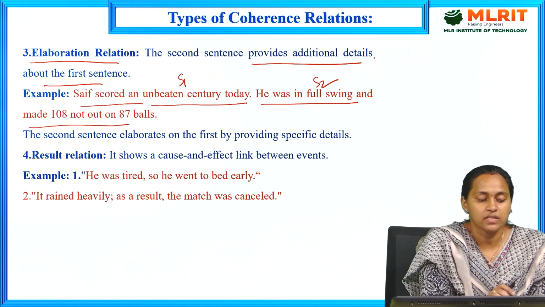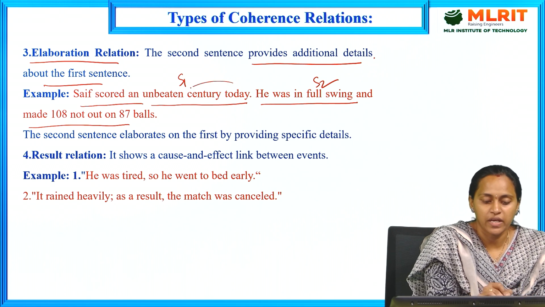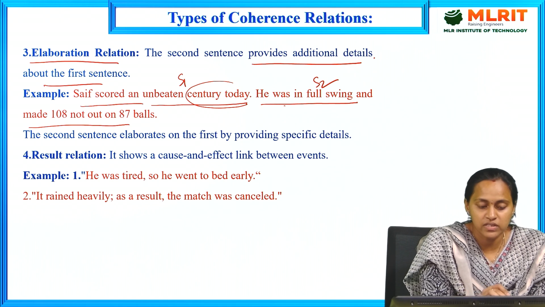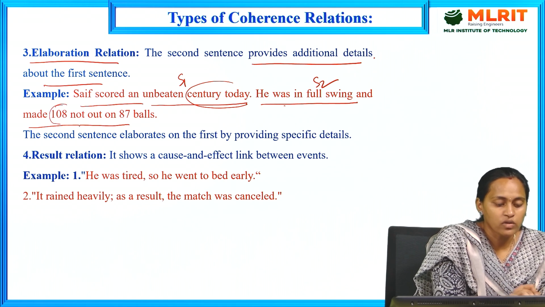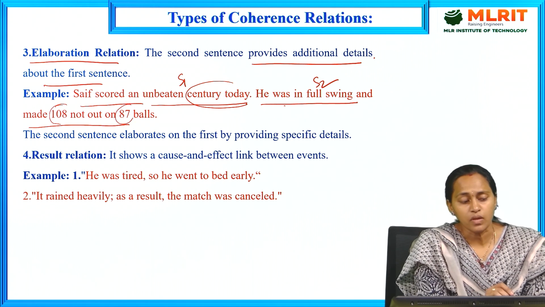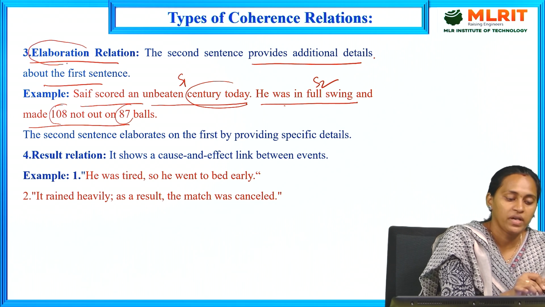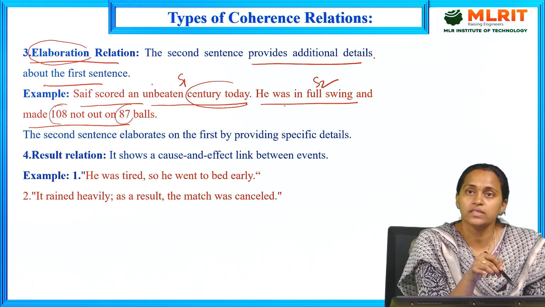What is the first sentence? Saif scored an unbeaten century today. This is the first sentence. The second sentence elaborates the first sentence. What is the second? He made 108 not out on 87 balls. This is about elaboration. Within the meaning itself is the elaboration. We are elaborating sentence 1 by using sentence 2.